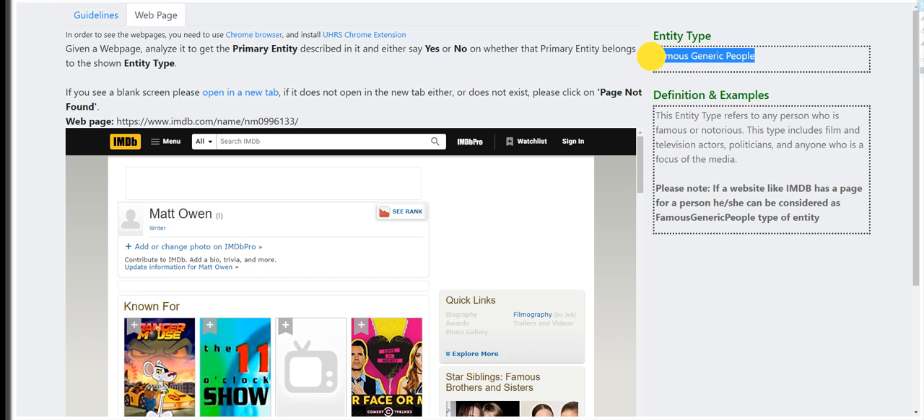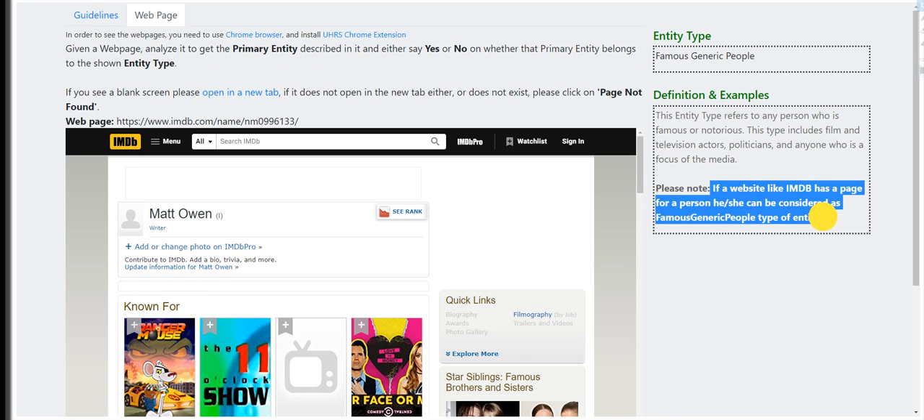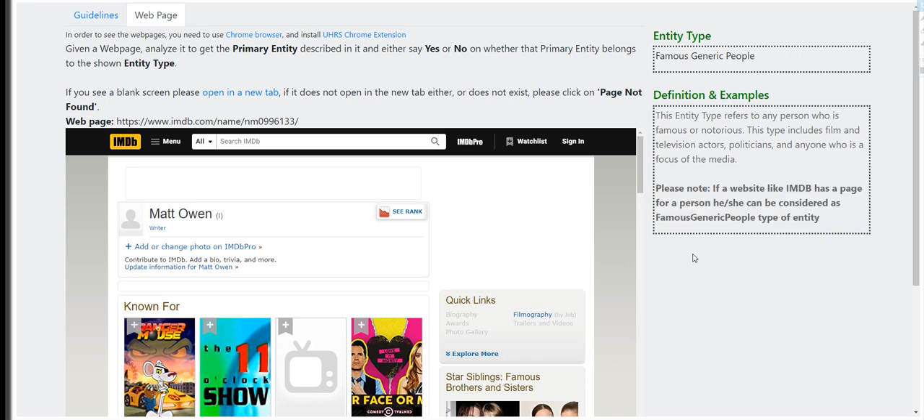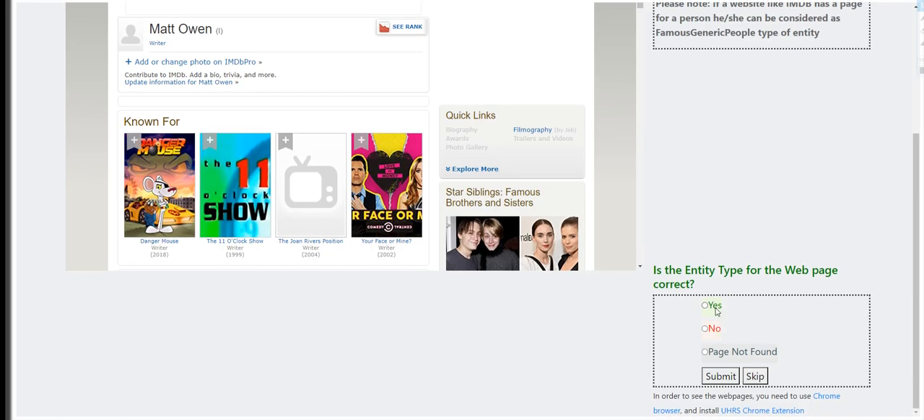Entity type is famous generic people. Now we have Matt Owen. This is from IMDb. If a website like IMDb has a page for a person, he or she can be considered as a famous generic people type of entity. So this one is a yes.